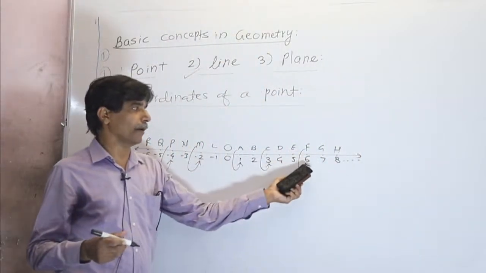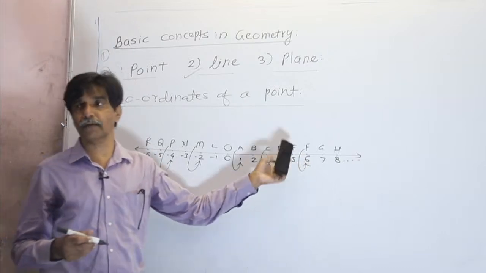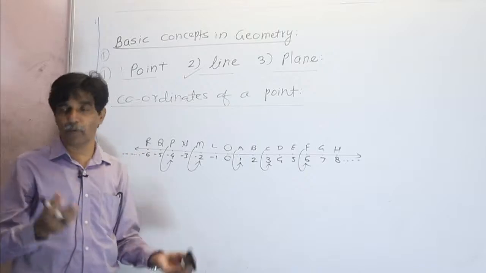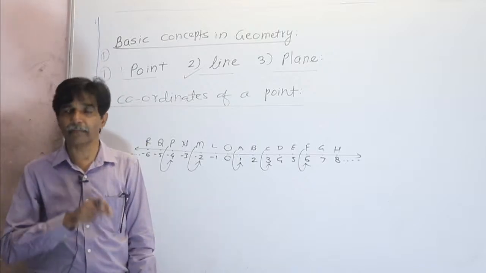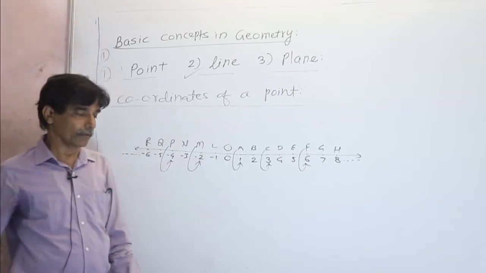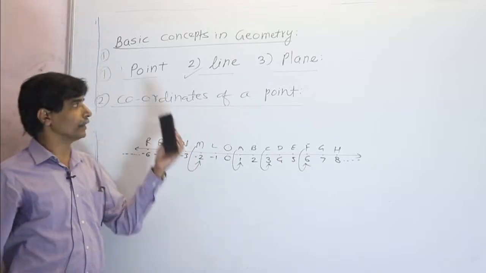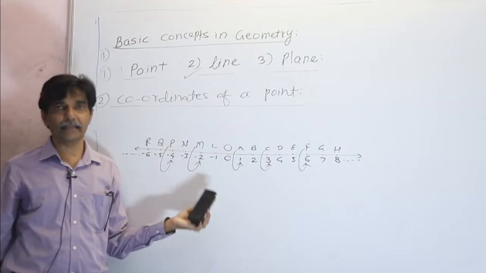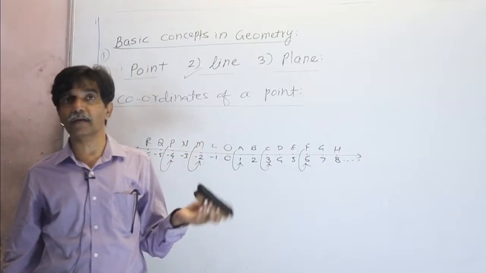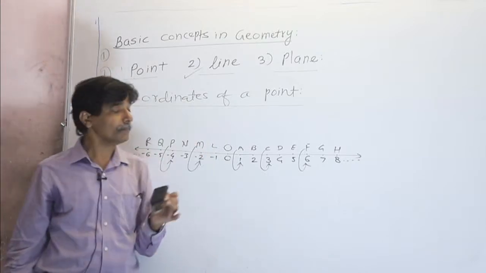Because once a number is associated with a point, that number will not be associated with any other point on that number line, and that's why it is a unique real number. So the definition of the coordinate of a point is that the unique real number associated with a point is called the coordinate of that point.